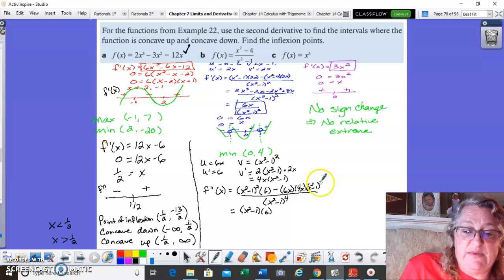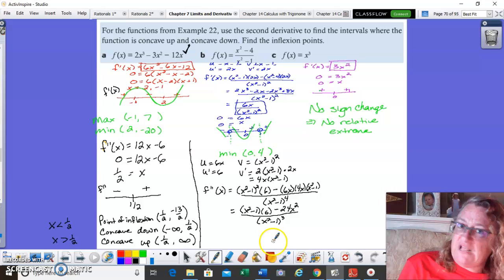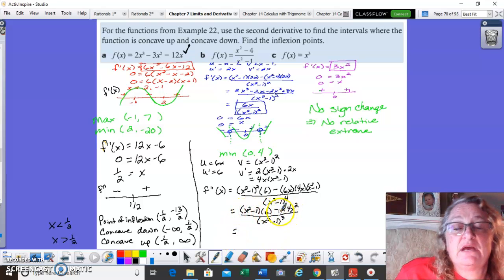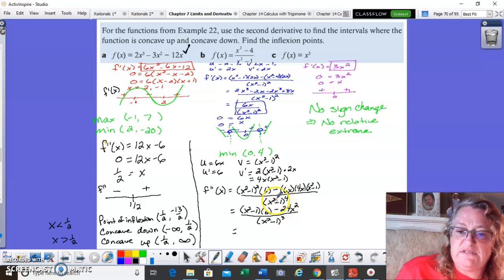And I reduce this by an x squared minus 1, and I can actually multiply those two together and get 24x squared. And I reduce the denominator by an x squared minus 1, so that's x squared minus 1 to the 3rd power. Like I said, not pretty. Let me go ahead and simplify the numerator, because in order to find where this thing equals 0, the numerator is my most important piece.